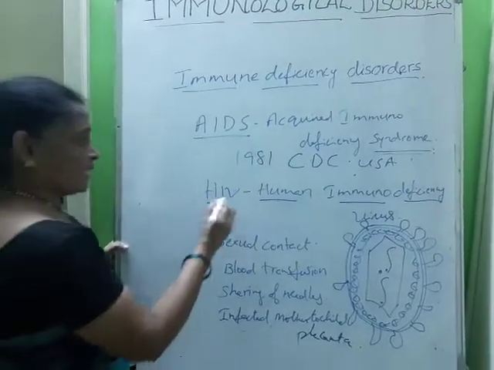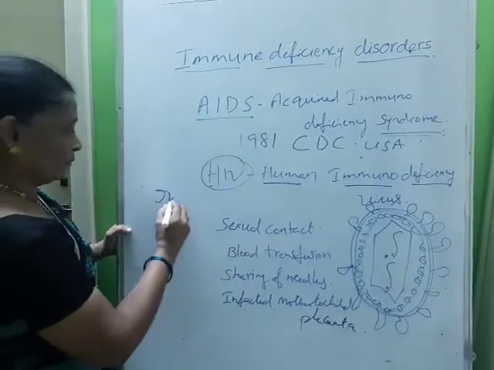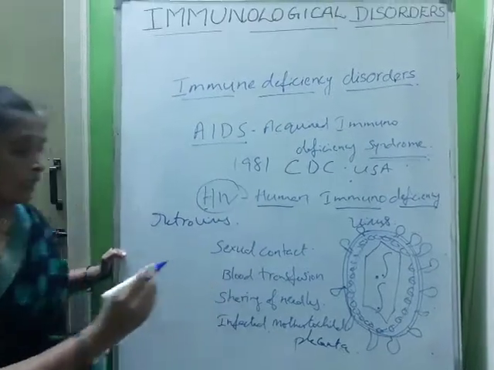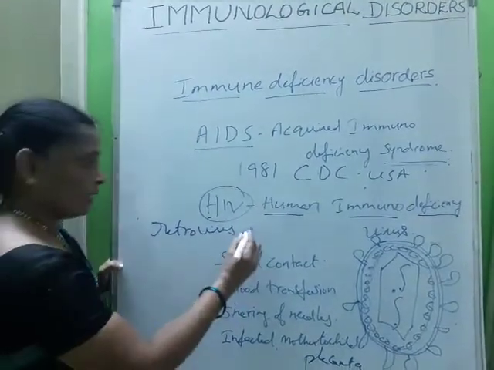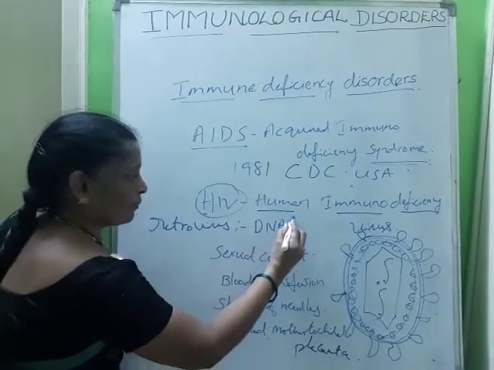If you see the structure of HIV, it is a retrovirus because of reverse transcription, where DNA is formed from RNA.